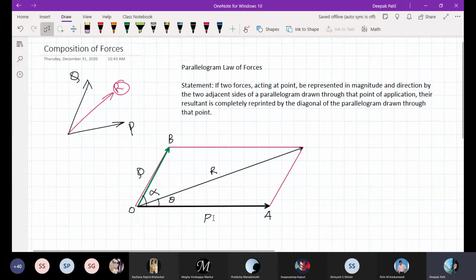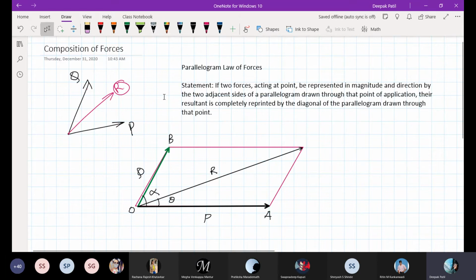If two forces, in this case P and Q, are the two forces acting at a point. The point is O now. Be represented in magnitude and direction by the two adjacent sides of a parallelogram. This is a parallelogram, so the two adjacent sides are OA and OB. P and Q are represented both in magnitude and direction by the two adjacent sides of a parallelogram drawn through that point. Which point? This point O, the point of application.